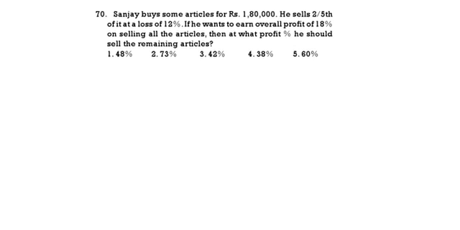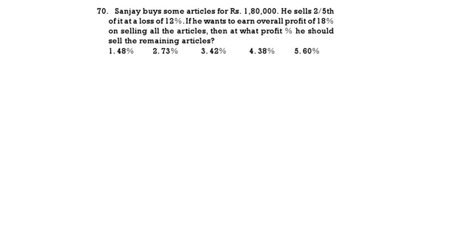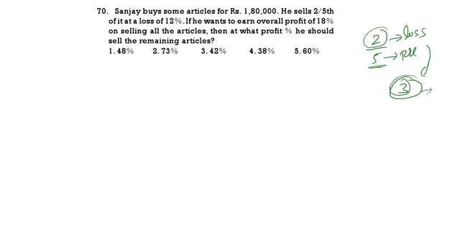Sanjay sells some articles at 1,80,000. He sells 2/5 at a loss of 12%. That means 2/5, so the total will be 5. Out of 5, he is selling 2 at a loss. The remaining 3 should be gain, the remaining 3 should be profit.